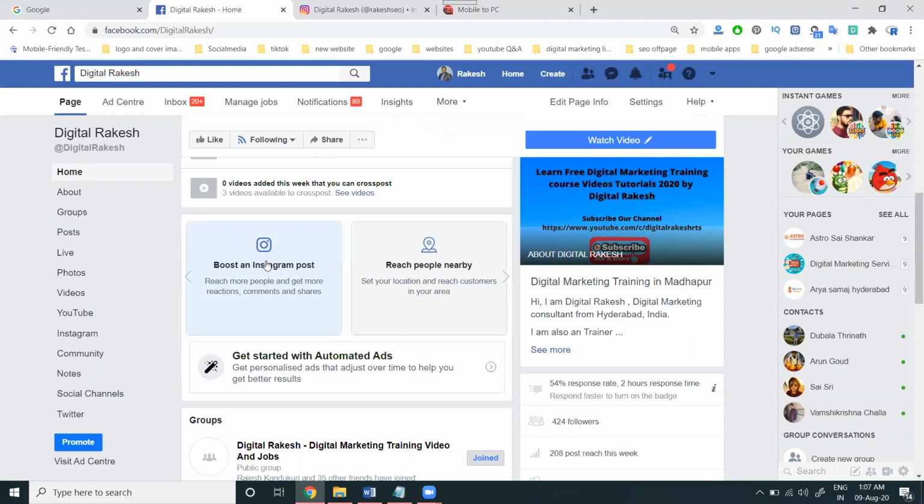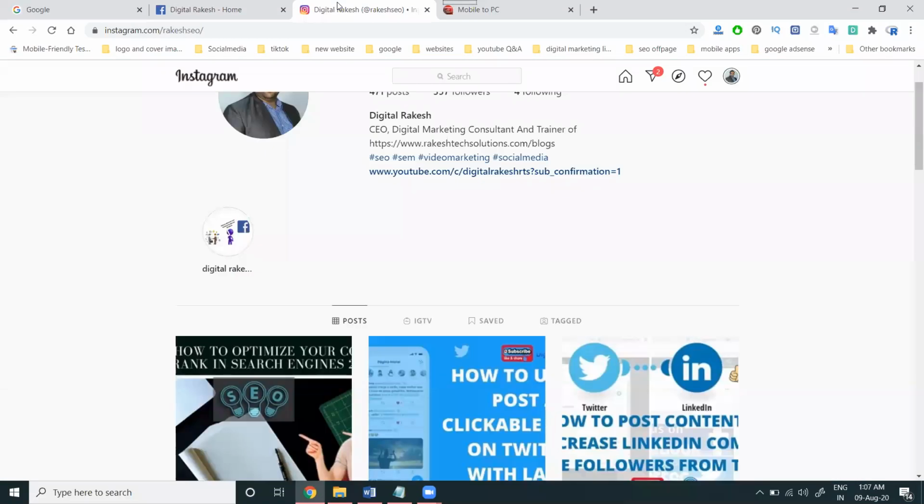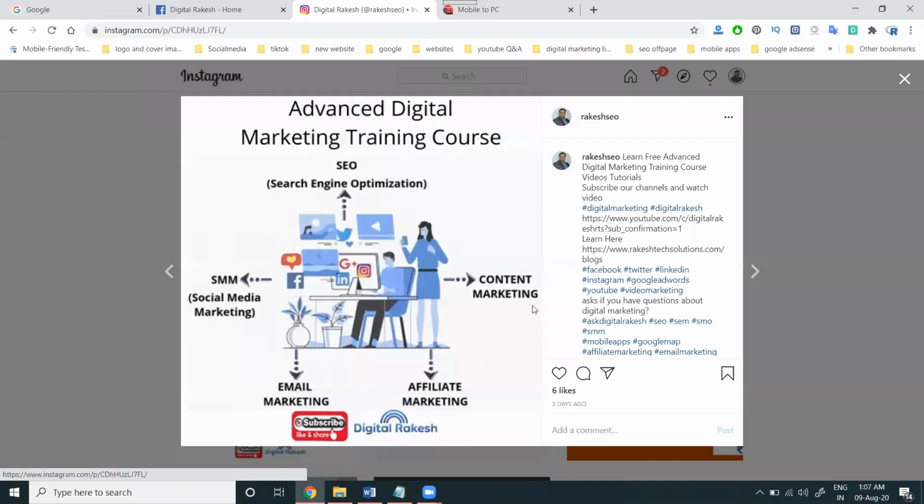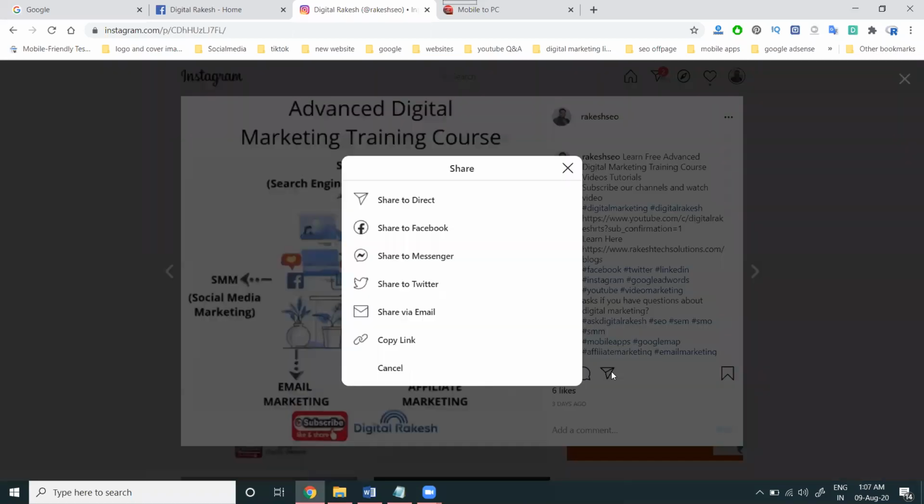Boost an Instagram post. But without using Facebook also, we can create an ad on Instagram. Any ad can be promoted using the Instagram option. For this purpose, we have to use it. First of all, I'm showing the organic method. In the organic method: share via direct message, Facebook, Messenger, share to Twitter, share via email, and copy link.